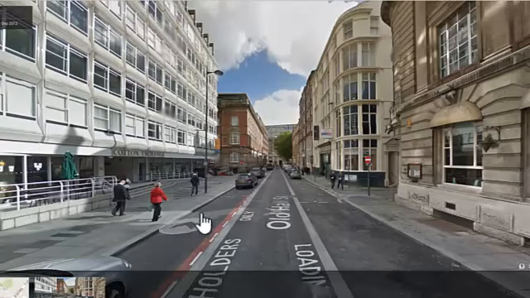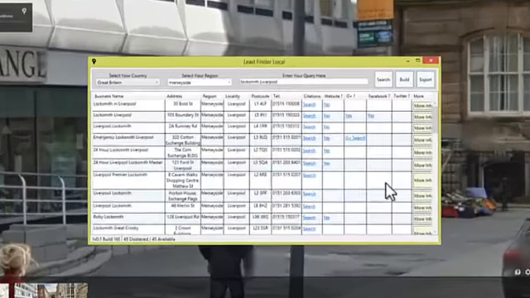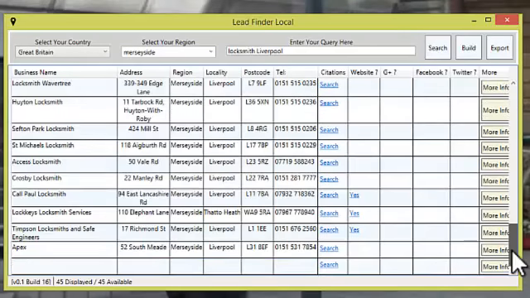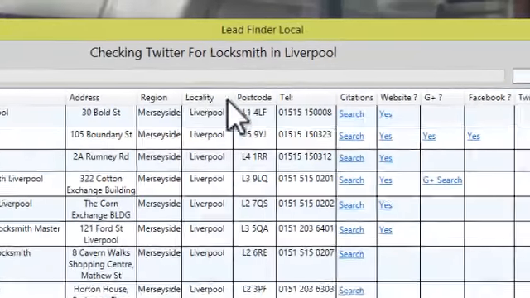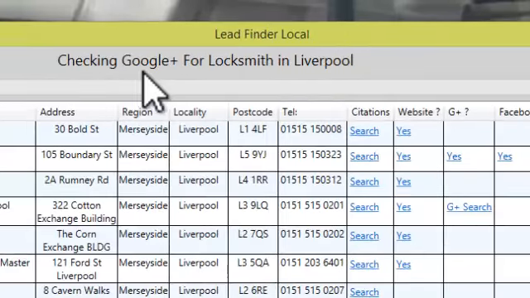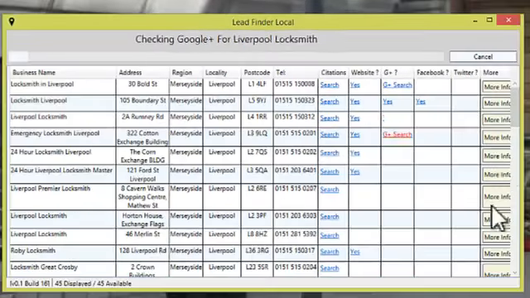In fact, we can even look down here and see that we have available parking. And finally, we can do a couple of options now. We can fill in all these details, so it will scan through every site and try and gather the information that it can, and we can click Build to do that, and it will go off and you see it's checking Twitter, checking Google+, checking emails, checking Facebook, etc. So it will go through each one of these and check that for you.